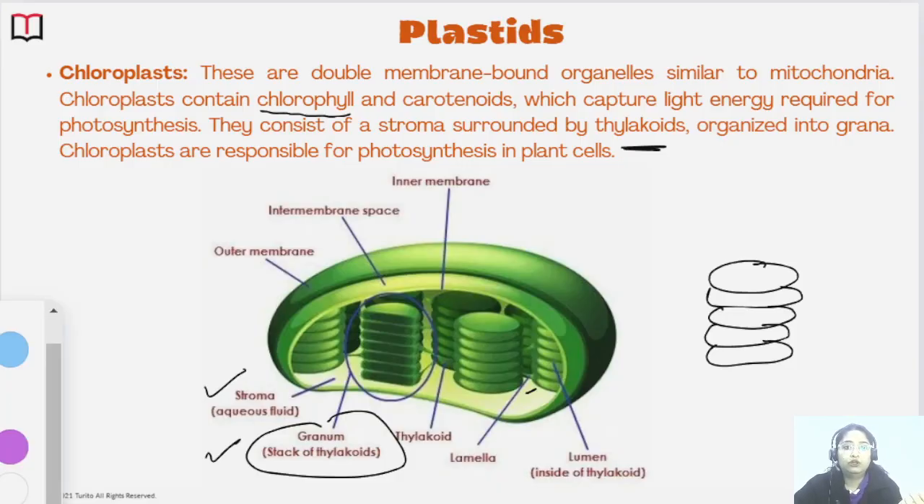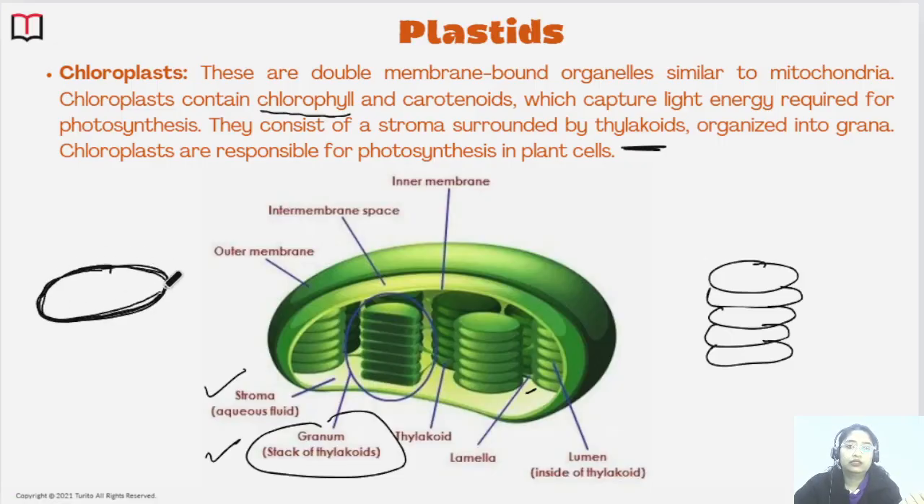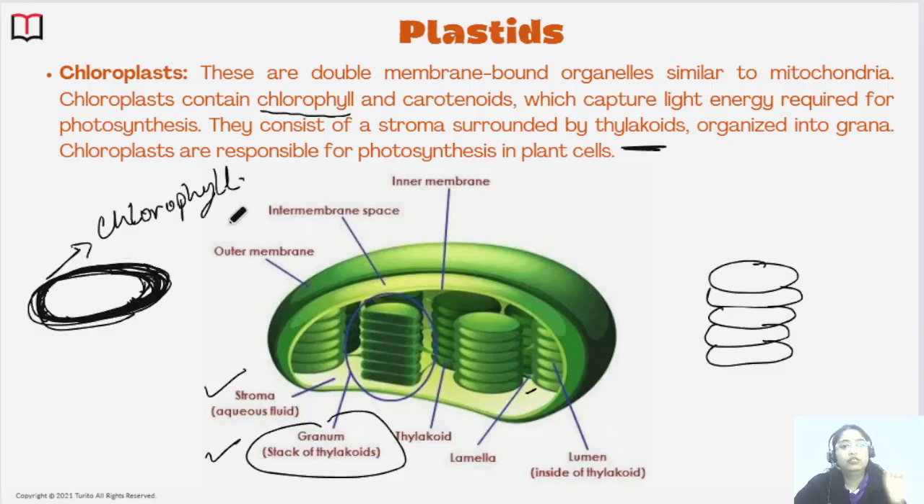Now, the chlorophyll is present on the membranous part of the thylakoid. So if I say this is the thylakoid, this is the membrane, I'm drawing it very thick. Here the chlorophyll will be present, not in the lumen. In the lumen, there is no chlorophyll. In the membrane, chlorophyll is present. So the light dependent reaction happens in the membrane part of the thylakoid only. So this is the function of the chloroplast. It helps in the photosynthesis process.